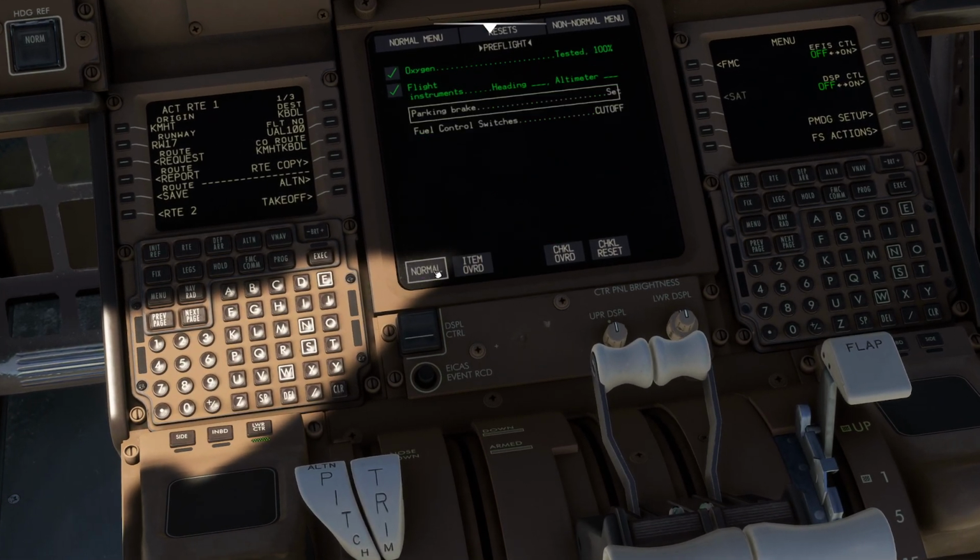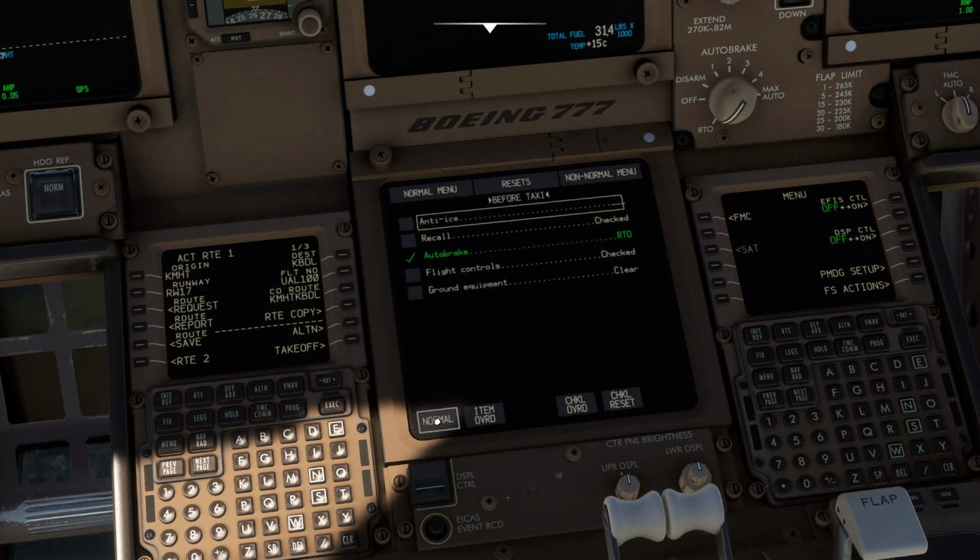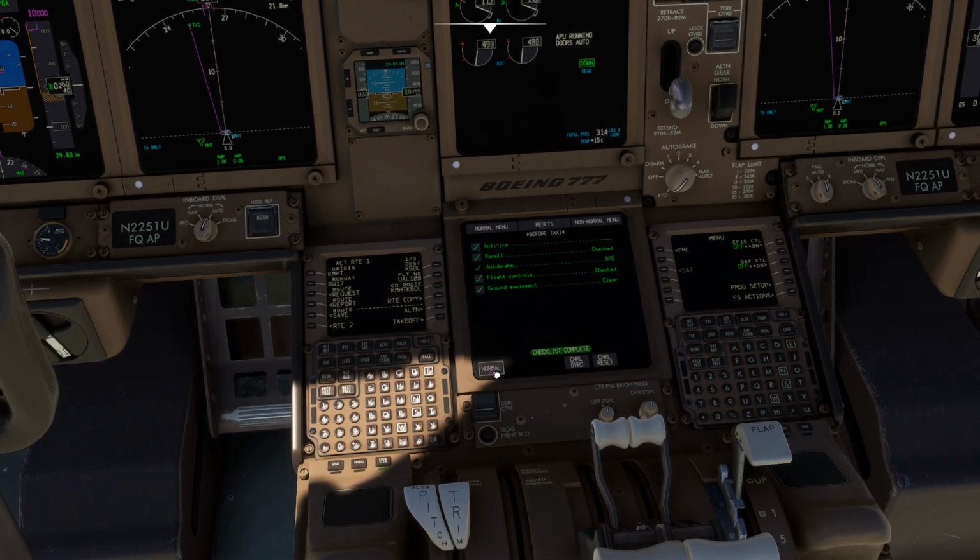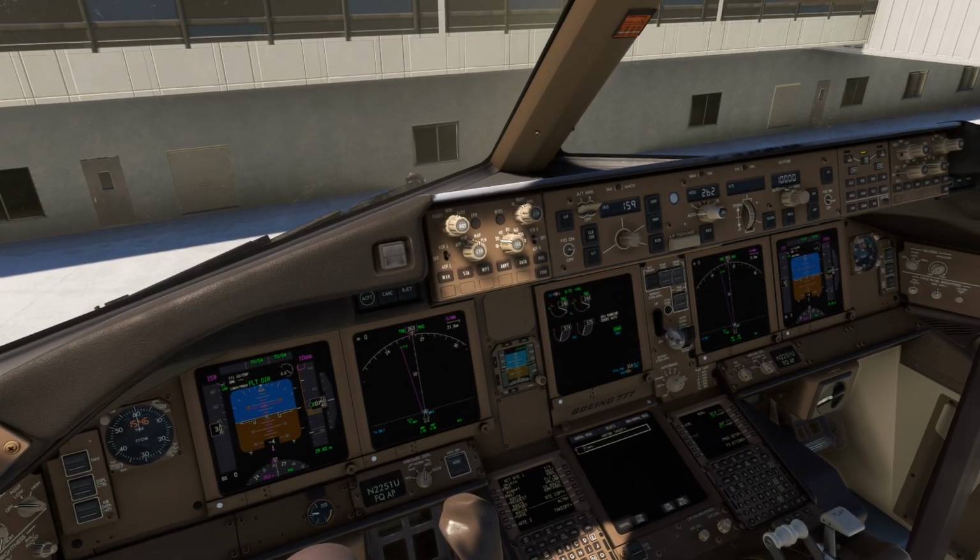Perfection. Looks good to me. Normal. Parking brake check. Chickadee check. Anti-ice before taxi. Recall flight controls. That's all the stuff I need to do. And obviously, it's going to ask me before we get to that point, we're going to make sure our flaps are set to 5, which is, I think, kind of handy because it sort of lets you know that